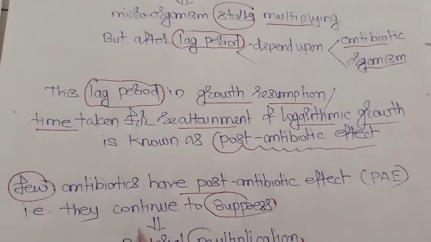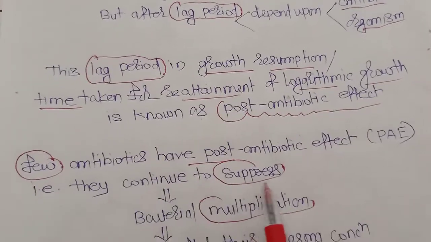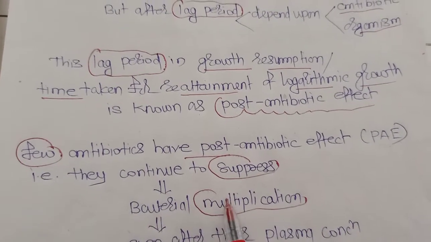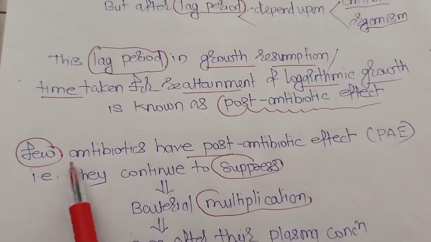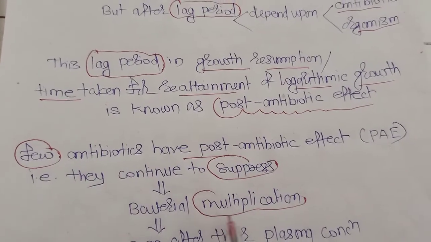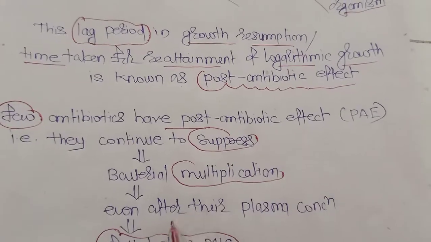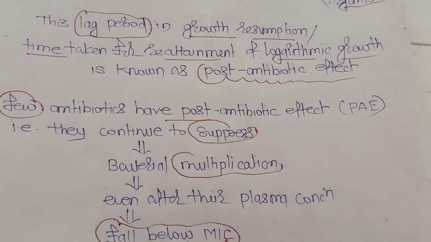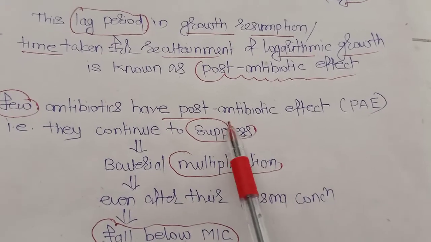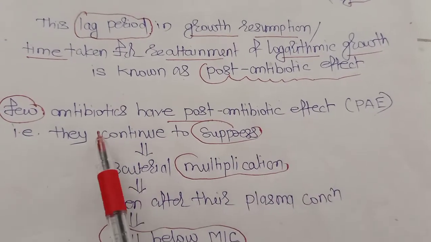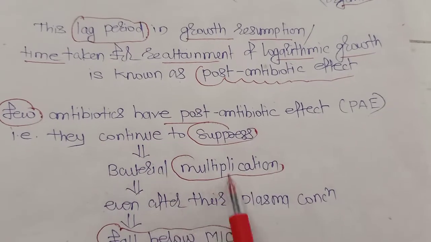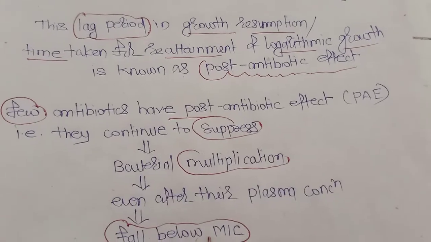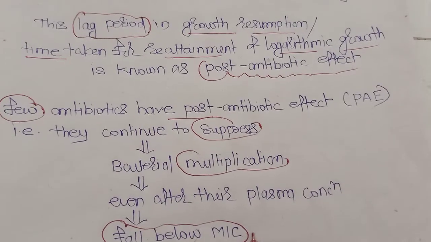Right? Now few antibiotics have post-antibiotic effect. That means they continue to suppress the bacterial multiplication. In simple words, they continue to suppress the bacterial multiplication even after their plasma concentration falls below minimum inhibitory concentration.